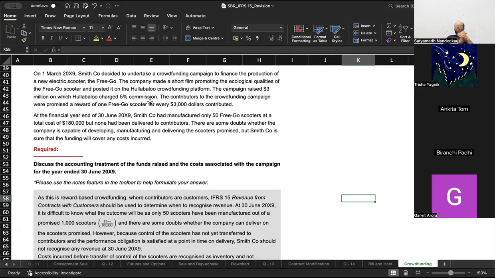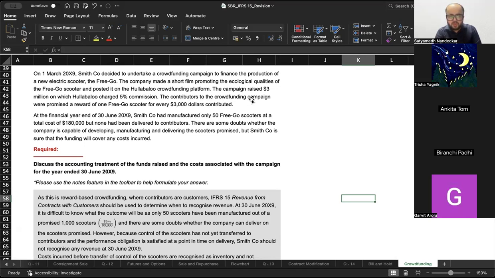They are very confident of that, but they are not confident of how many future sales the scooters will be able to generate. So at this point in time, there is material uncertainty over the ability to make more sales and to recover the amounts and therefore distribute free scooters to the customers. So in this case, you should not recognize it as revenue.